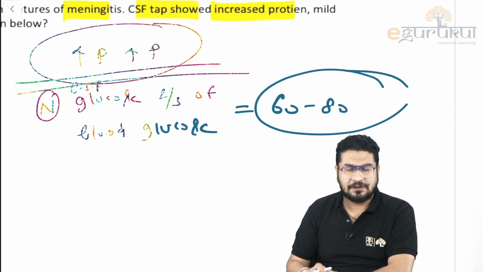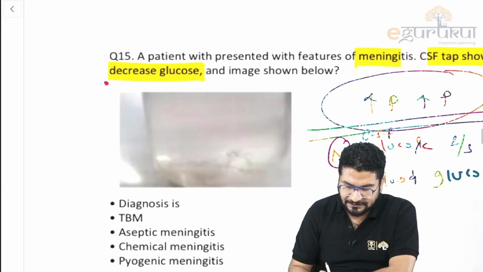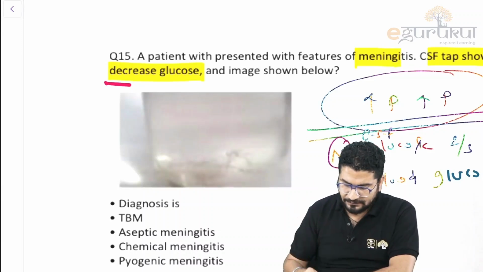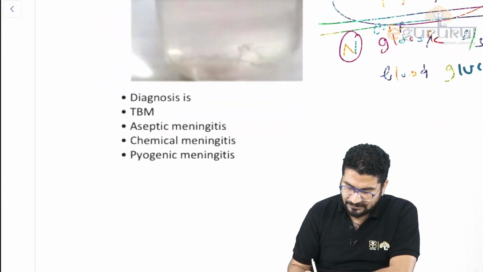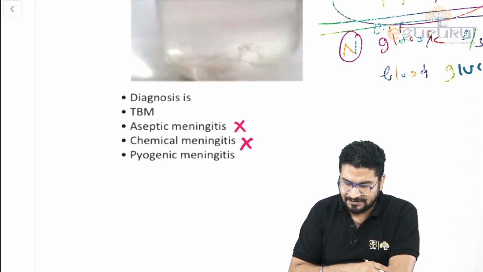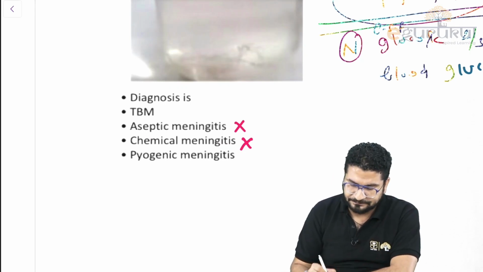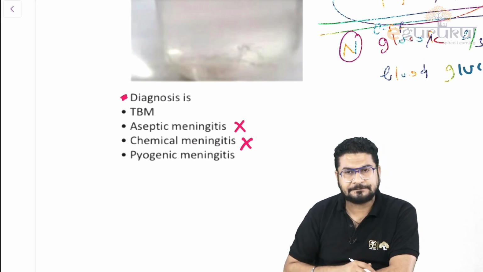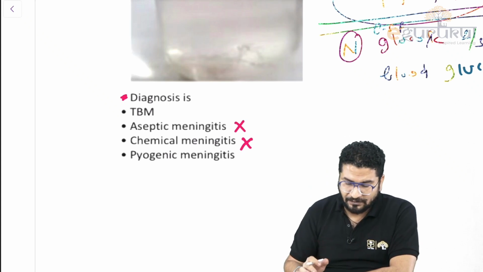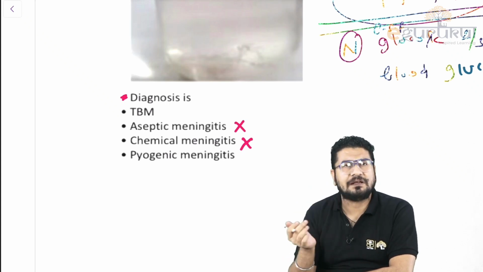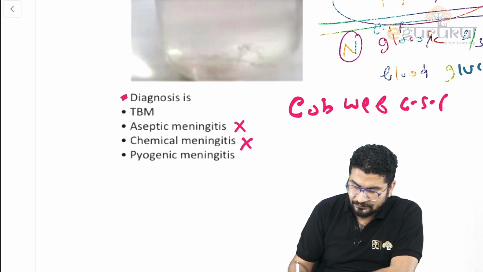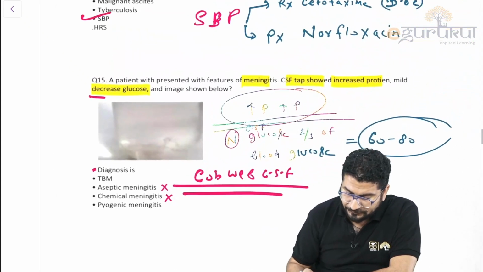Bacteria love glucose. So whenever you see CSF glucose decreased, it means it's a bacterial meningitis. Now chemical is ruled out, aseptic viral is ruled out. Now we are left with tuberculosis, meaning TBM, and pyogenic. Other bacteria will give a certain color. Tuberculosis will produce either a normal color or sometimes a straw color. We call this cobweb CSF. So with this you can make a diagnosis.